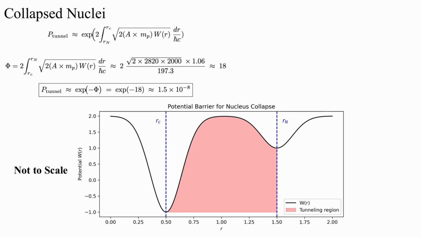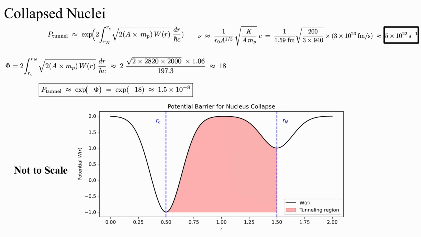This may seem extremely low, but we also have to take into account the number of times that we attempt to tunnel. We can approximate the number of attempts at tunneling using something called nuclear compressibility, and we'll use the physicist's best friend, a simple harmonic oscillator. Without going into too much detail, K is the nuclear compressibility, R0 is the standard nuclear radius, and A is the number of baryons. We can use this to obtain the frequency of 10^22 attempts at tunneling per second.